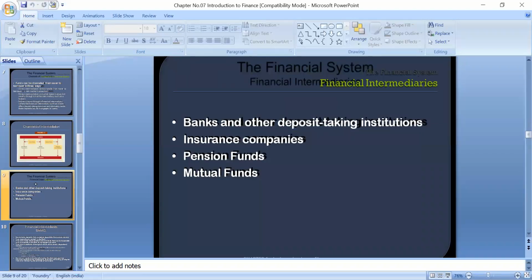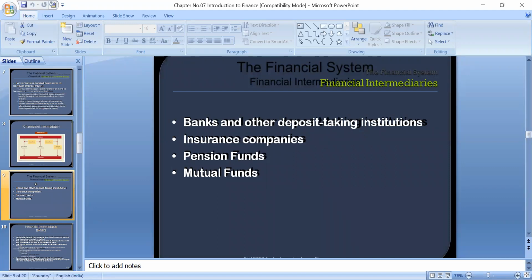Next is financial intermediaries. The major financial intermediaries are banks and other deposit-taking institutions, insurance companies, pension funds, and mutual funds organizations. These are the different types of financial intermediaries.